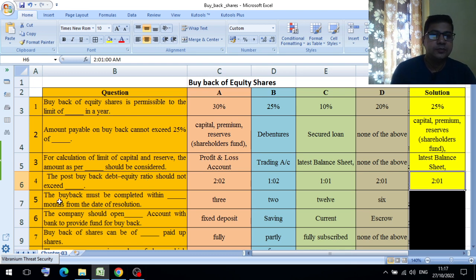Fifth question: the buyback must be completed within dash months from the date of resolution. Option A 3 months, option B 2 months, option C 12 months, option D 6 months. The appropriate answer is 12 months.